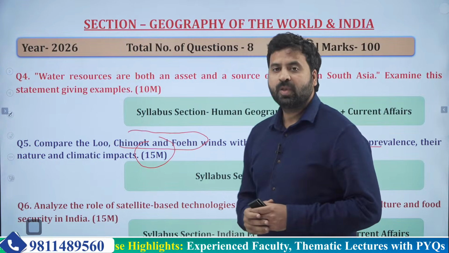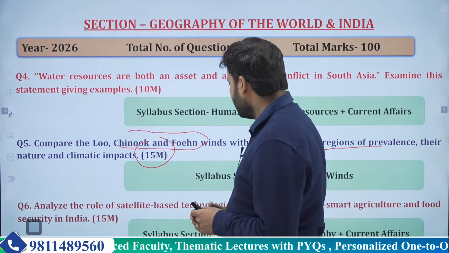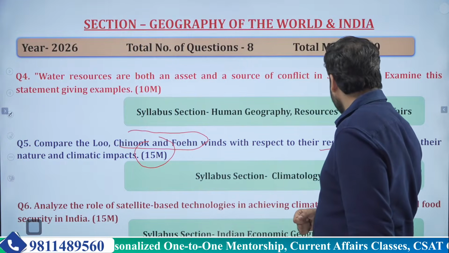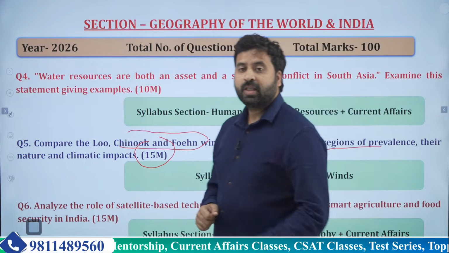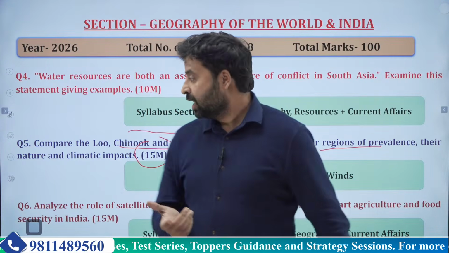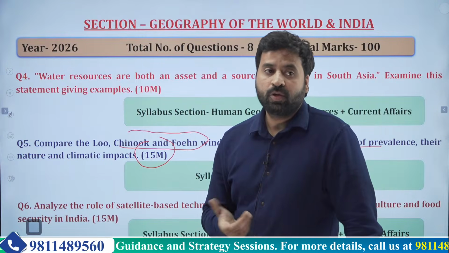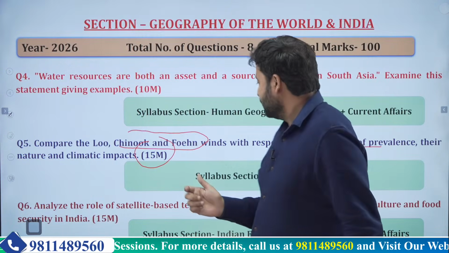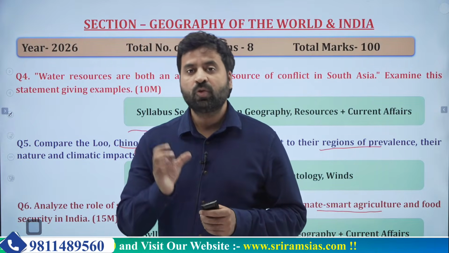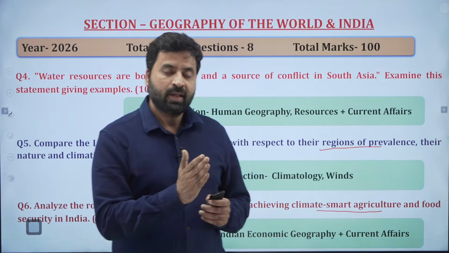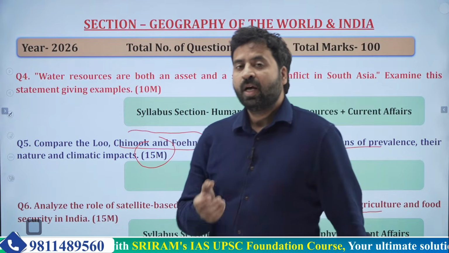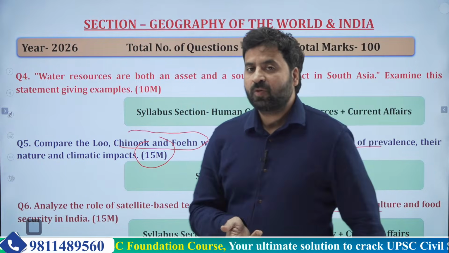So this is more related to the static part of geography. If we see the next question, the role of satellite-based technologies in achieving climate-smart agriculture and food security in India. Again, in the introduction, you have the keywords like what are satellite-based technologies, or you can use this keyword with another keyword like climate-smart agriculture. So you can create an introduction using words like climate-smart agriculture, its meaning, or you can integrate climate-smart agriculture with the satellite-based technologies, the different types of satellite-based technologies.